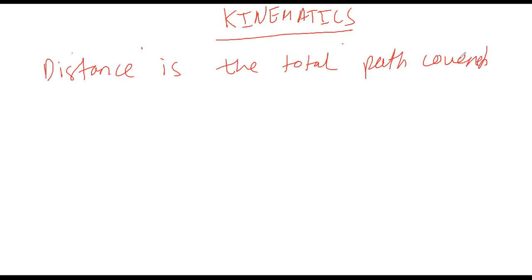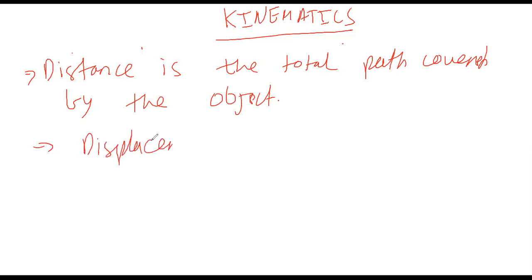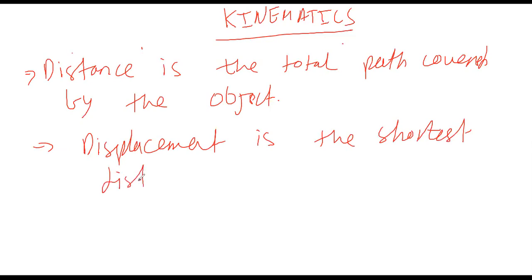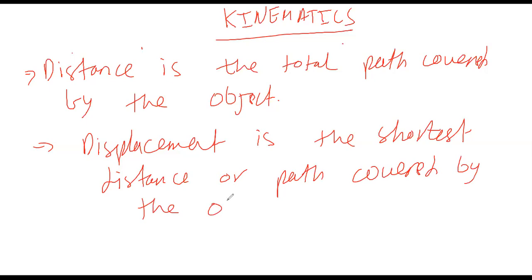Distance is the total path covered by the object, while displacement is the shortest distance or path covered by the object. Everybody write these two definitions, write it down, then I will explain what it means. Okay? When you are done writing these two definitions, let me know. Then we will move forward.